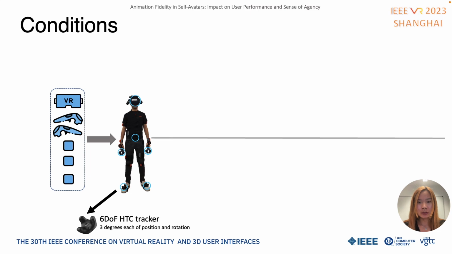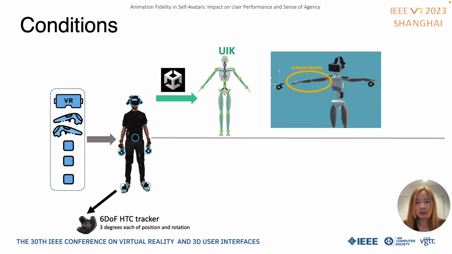Let's have a closer look at the IK conditions. Both of them use HTC Vive head-mounted display, controllers and trackers as input. UIK uses the Unity game engine built-in IK solver to solve each leg and arm independently. It doesn't consider full body pose, but we added a forward kinematic chain to the head and spine, so the avatar can lean forward and sideways, but still the quality is not optimal.